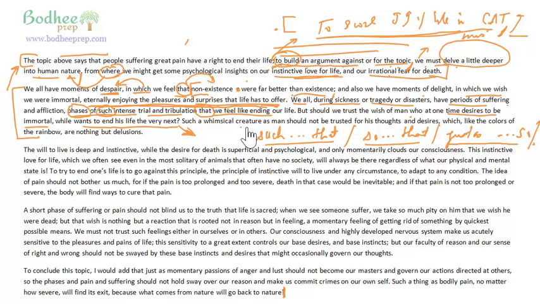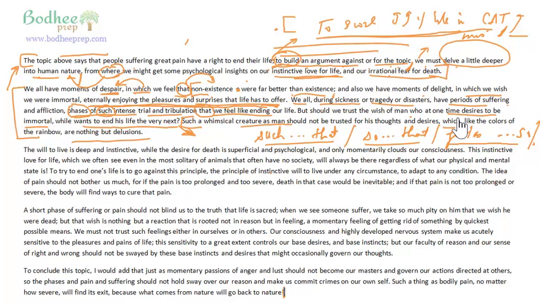Such a whimsical creature as man should not be trusted for his thoughts and desires, which, like the colors of the rainbow, are nothing but delusions. So man is whimsical. At one time he wants to end his life, at the other moment he wants to remain alive forever. So should we trust the thoughts and desires of man? So again, you have a rhetorical construction. See, whenever you have rhetorical devices, you basically create a punch, and your readers and your listeners are completely engrossed or captivated by you.